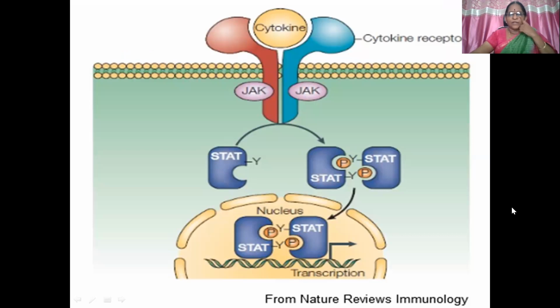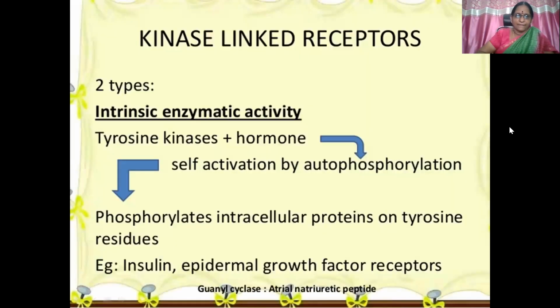Here you can see the cytokine ligand binding. Soon there is dimerization of the tyrosine residues, though it is not shown clearly in this picture. JAK molecules also bind to the receptor here. They get stimulated, and the STAT molecules are activated and dimerize, and they get released from the receptor and then enter the nucleus for the further cascade of transcription reactions.